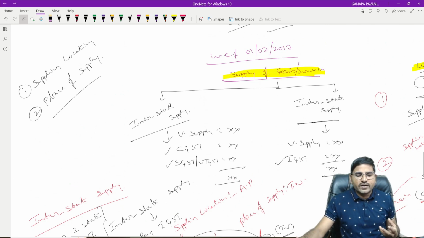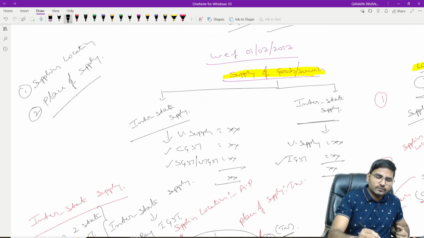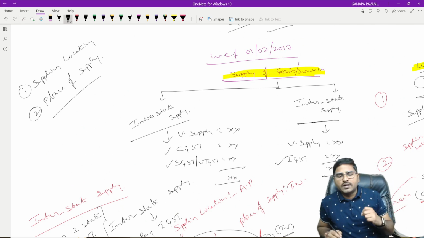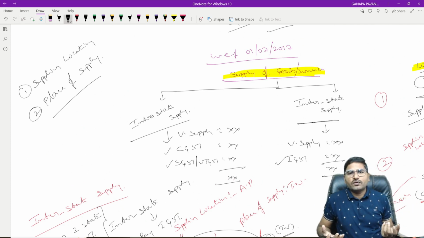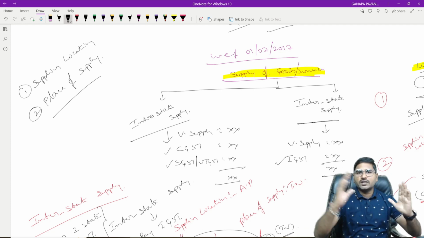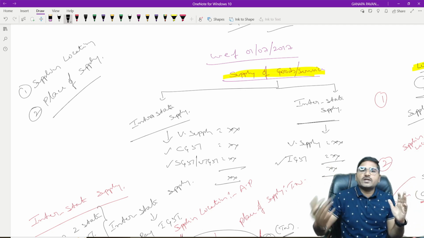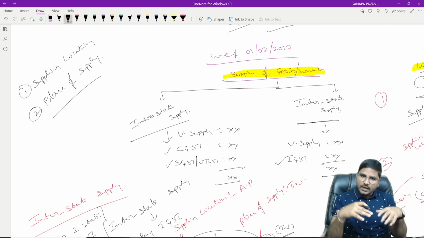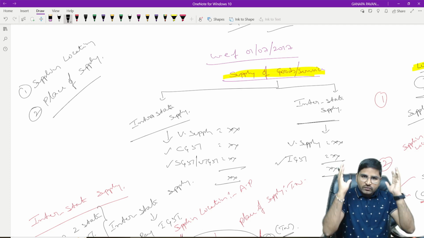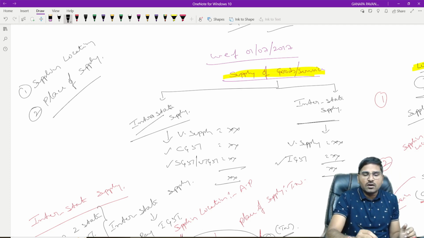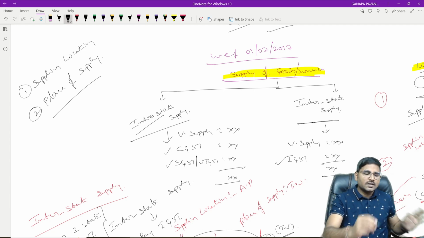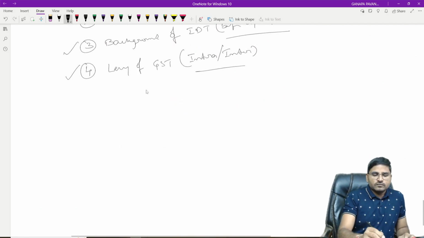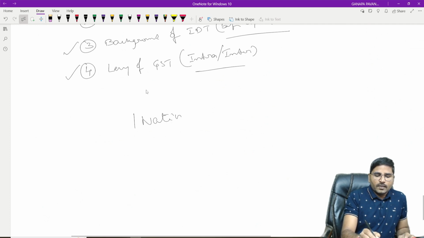The basic purpose of classifying intra or inter is that the government has to know which state has to get the revenue. When a supply takes place from Andhra Pradesh to Tamil Nadu, we have to know which state government has to get the revenue. And when a supply takes place within the state, again we have to know which state has to get the revenue. For that purpose, we are classifying it as an intra or interstate supply. Otherwise, simply we can say, one nation, one tax. That's it.